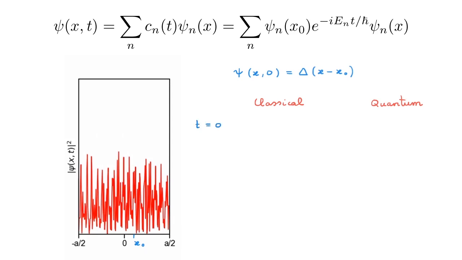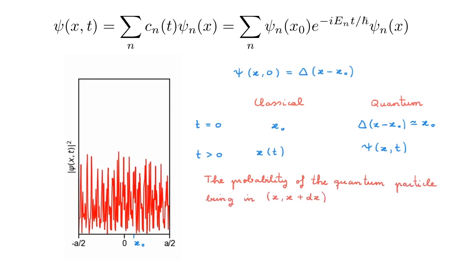At time 0, when we measure the particle, in the classical case we know that the particle is exactly at x0. In the quantum case we know it is around x0. At later times, in the classical case, Newton's laws tell us exactly what the position of the particle will be. In the quantum case, the time evolution is governed by the Schrödinger equation, and all it tells us is what the wave function will be at a later time. But all the wave function is telling us is what is the probability of finding the particle at any given point when we measure it again.